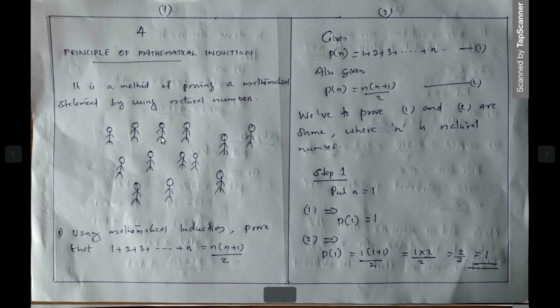Then you leave the fourth person also, the fifth also, and arbitrarily, as per your convenience, you choose another person and assume that he is also going for the second show.